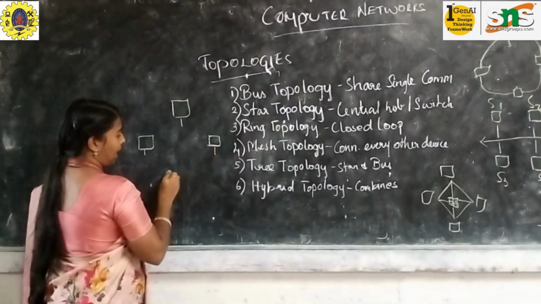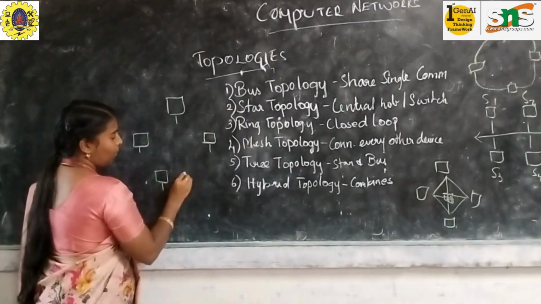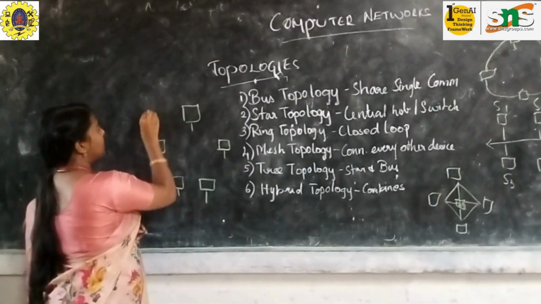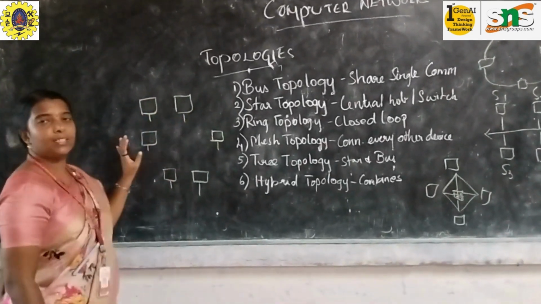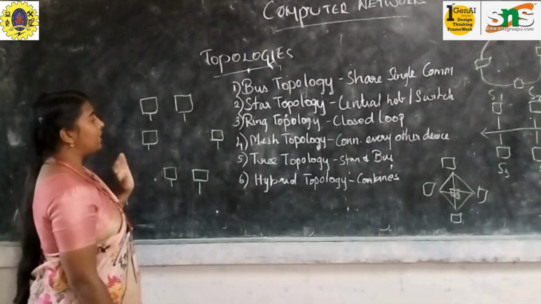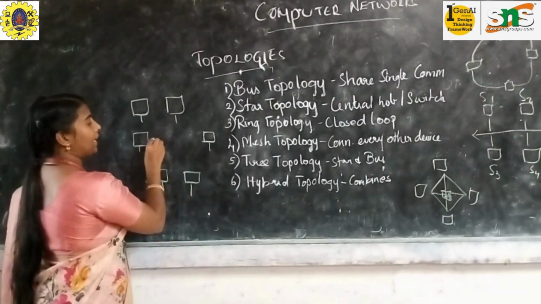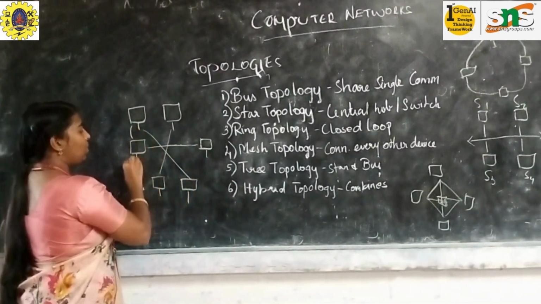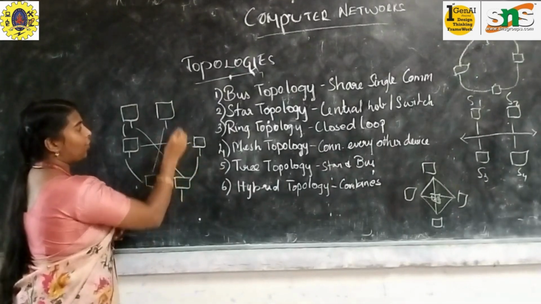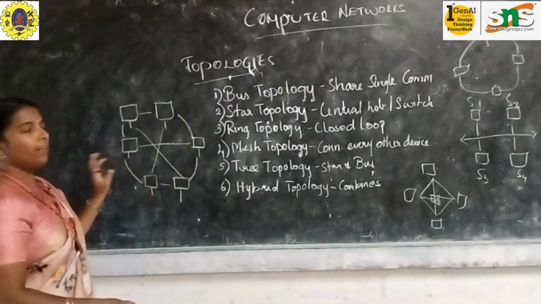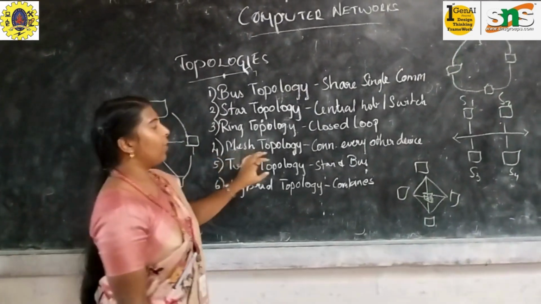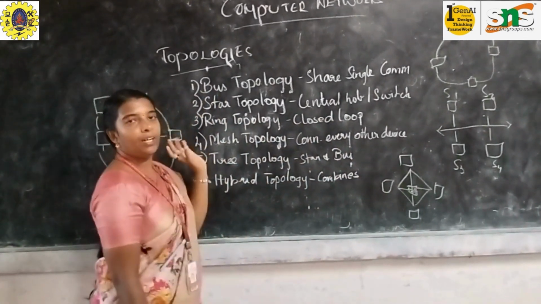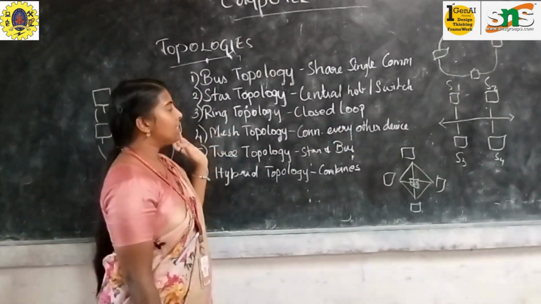For example, we can have 6 systems. So now I have drawn 5 and 6. Okay, you are having 6 systems. When you are connecting these systems, it can be connected from each and every system. No system will be left out. It checks whether every system is connected in your mesh topology. Every device should be connected without leaving a single device.